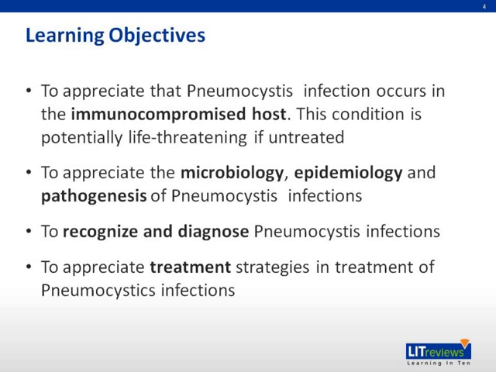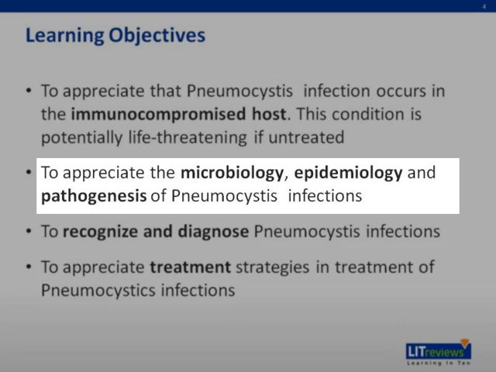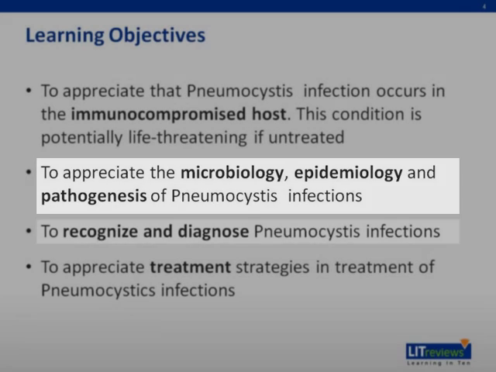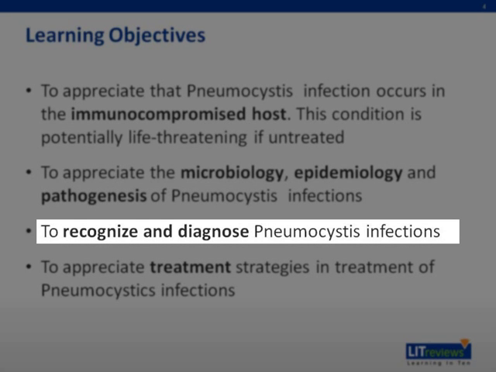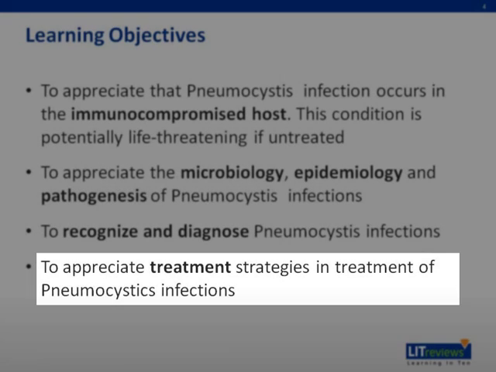So for today's topic, it is important to understand that pneumocystis infections occur in the immunocompromised host. If untreated, this condition is potentially life-threatening. We'll also bring you through the microbiology, the epidemiology, and the pathogenesis of pneumocystis infections. And this will help you recognize and diagnose pneumocystis infections and to treat such patients appropriately.